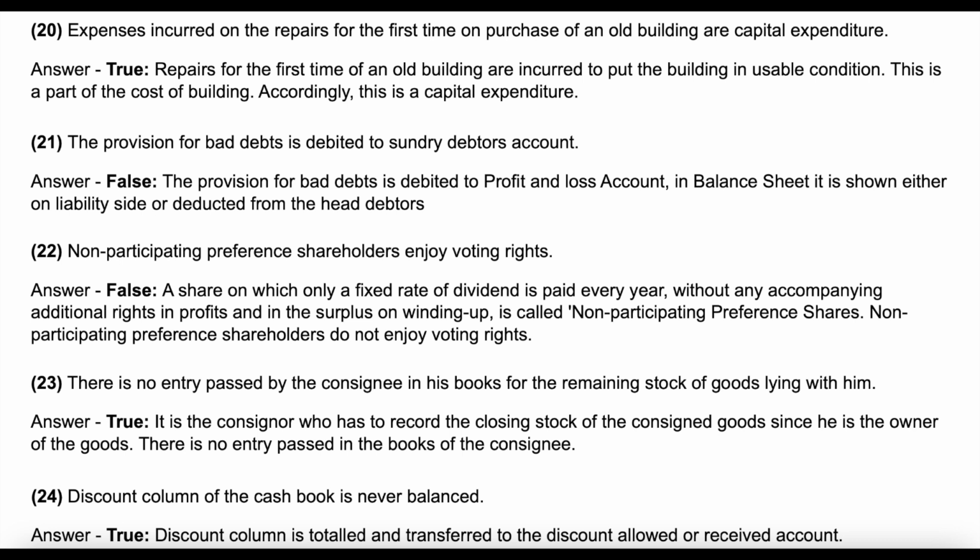Question 24. Discount column of the cash book is never balanced. Answer: true. Discount column is totaled and transferred to the discount allowed or received account.